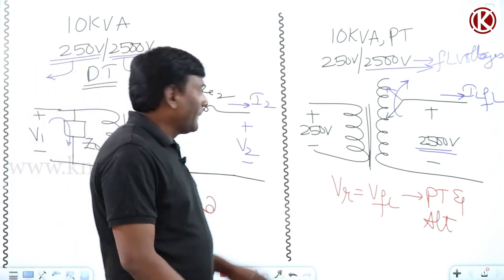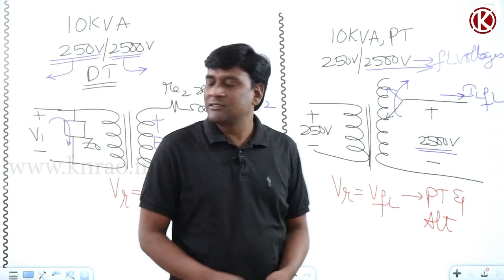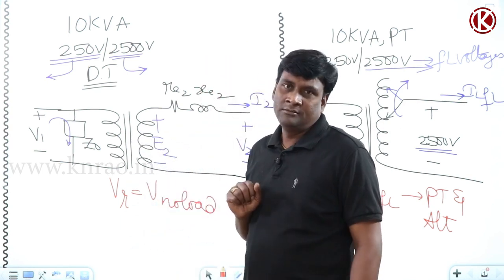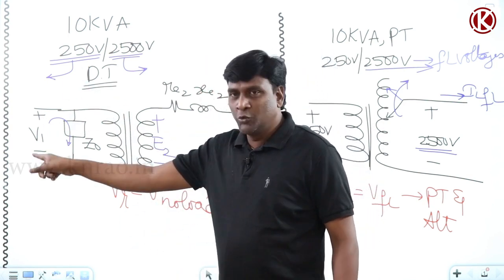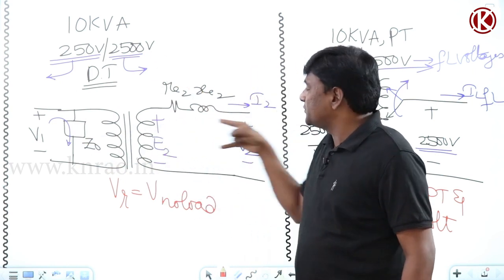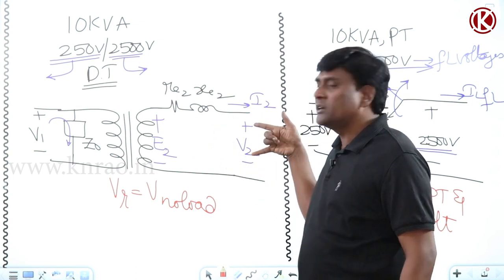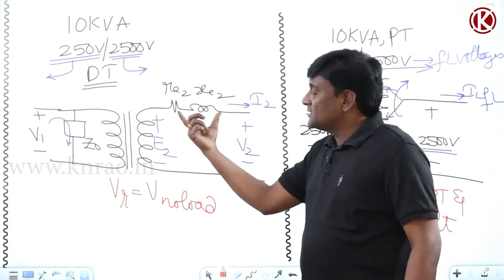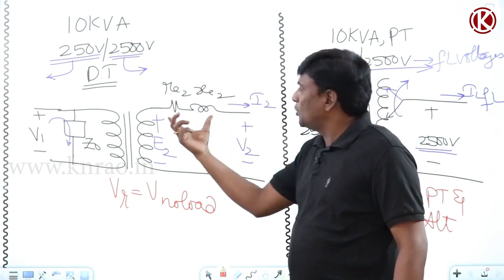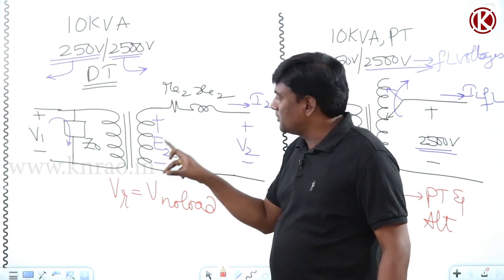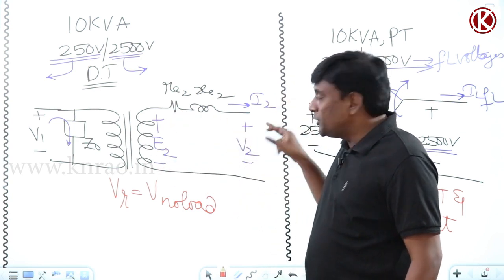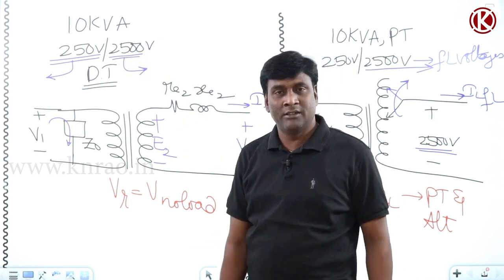Because of the lack of a tap changer, for example, if you supply 2500 volts, 2500 volts will come only at no load, because only at no load will there be no voltage drop. At loaded conditions, there is a voltage drop: if it is at half or full load, the drop is I times Z, and E2 minus the drop is going to be V2. V2 is going to vary. It will not be 2500.